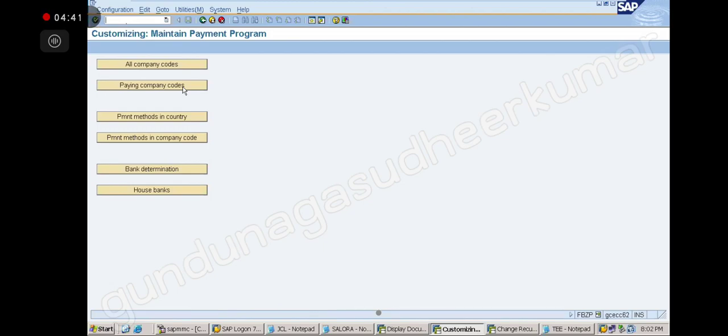Then all company codes. Then house bank.